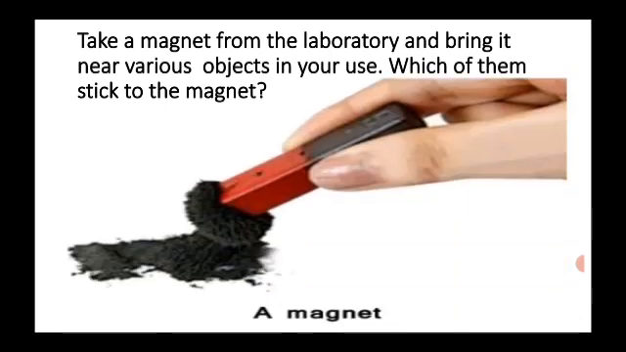Let's try an activity. Take a magnet from a laboratory and bring it near various objects in your use. Which of them stick to the magnet? What material is each of them made up of? Observe these things carefully and classify the objects into two groups: those which stick to the magnet and those which do not. So, all the substances do not stick to magnets. Some get attracted and remain firmly attached to it. Some do not. Usually, those which stick to the magnet are metallic materials.